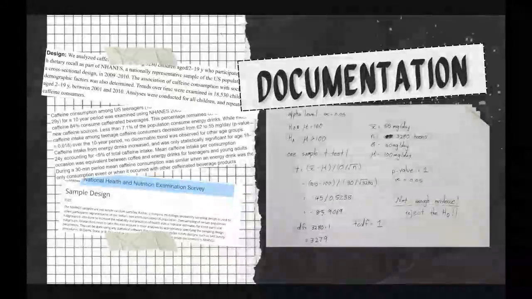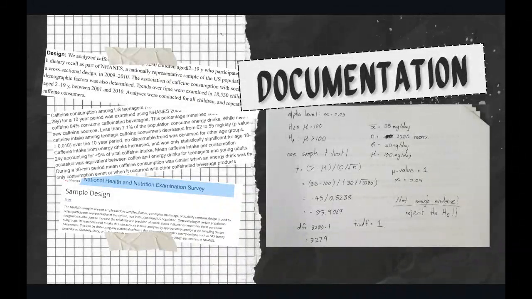And here's my documentation. At the side is a little screenshot of NHANES where I gathered my data. And at the side is the sampling test I did on paper. And that's it.